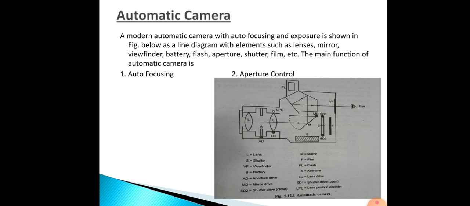The next one, aperture controller. Here the shutter switch is pressed. Then after focusing, we will click, no? So we press the shutter switch. Then the main microcontroller calculates the shutter speed and aperture settings and gives output signal to the viewfinder and LCD display.